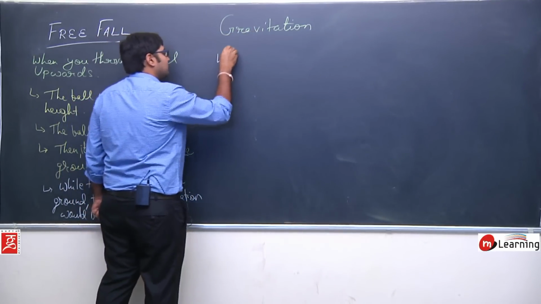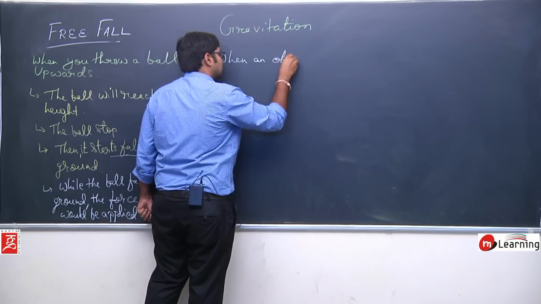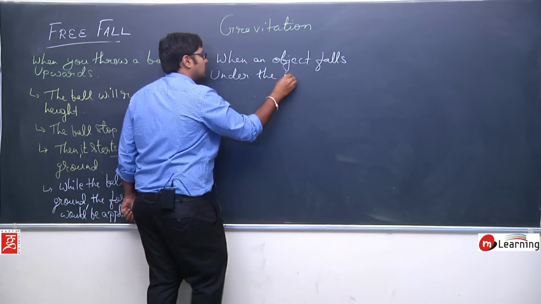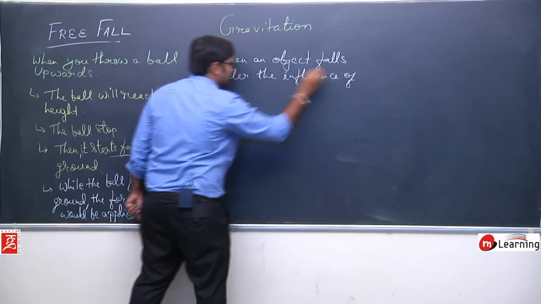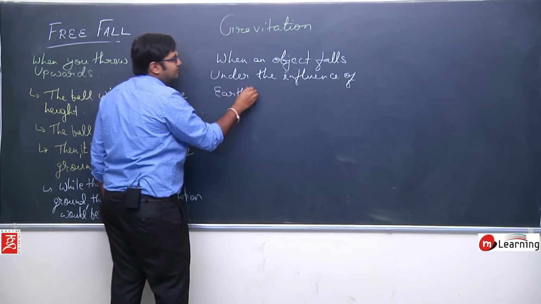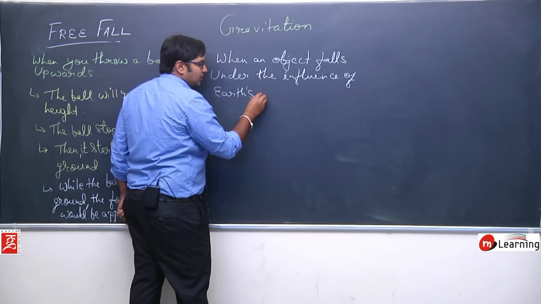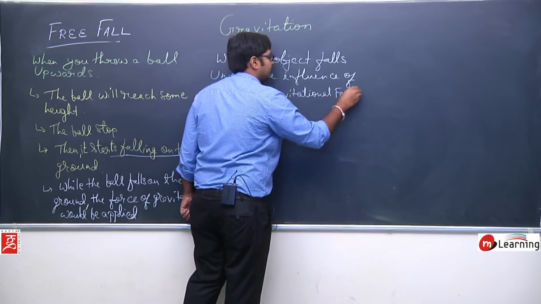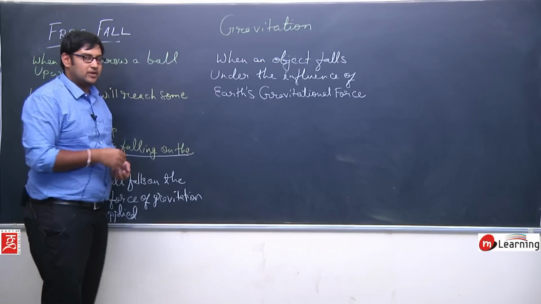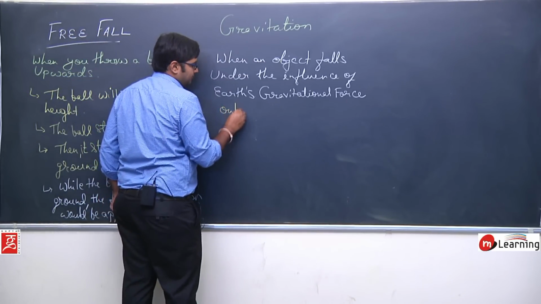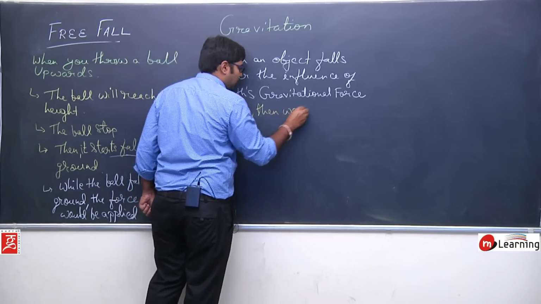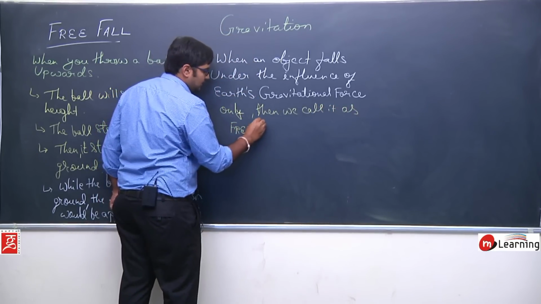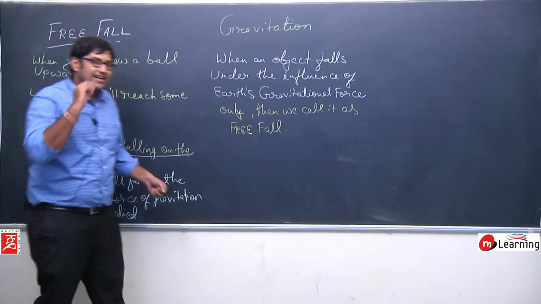So let me write the definition. When an object falls under the influence of Earth's gravitational force only, then we call it free fall. I say Earth's because we are living on the Earth, so I am talking about the Earth.